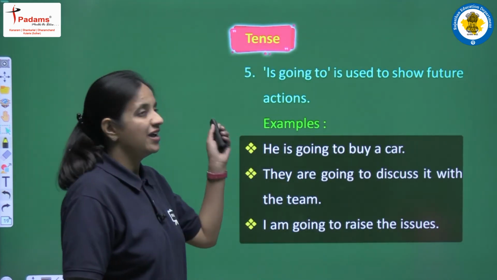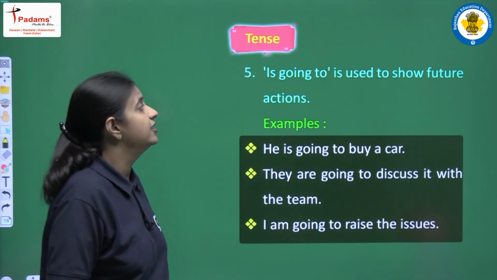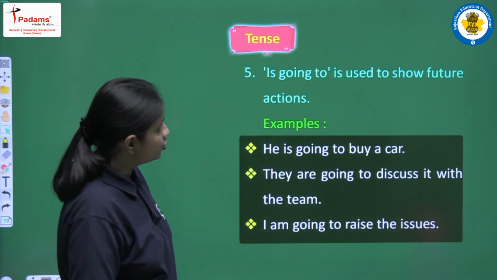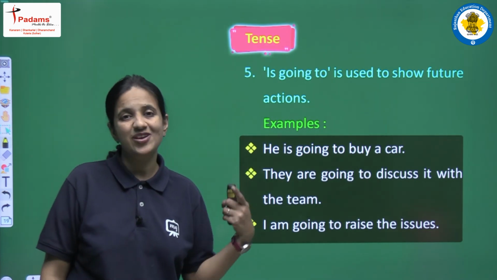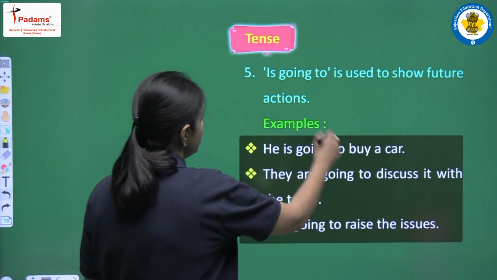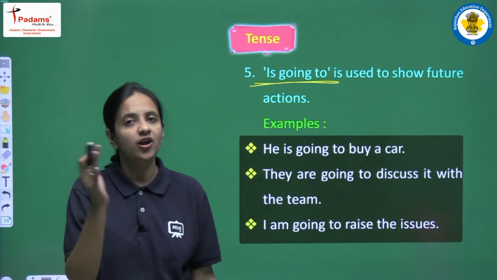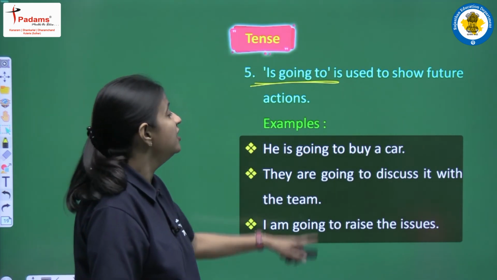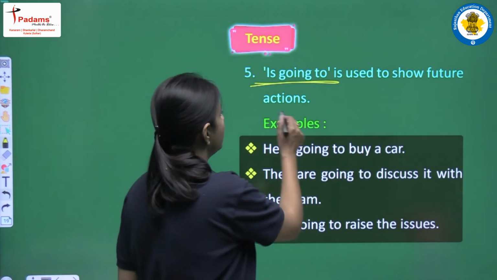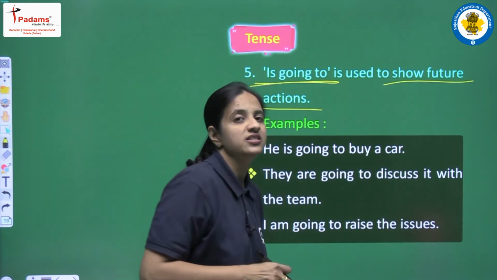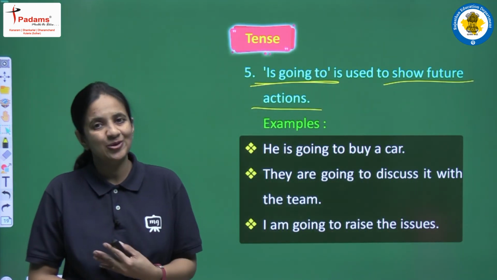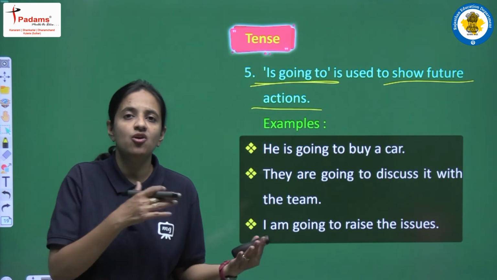Next, moving on, we are having the fifth point. So let's read. Is going to is used to show future action. So this thing we have discussed already also. So if we are having is going to, or we can say am going to or are going to according to the subject, what does it mean? It means we are having future actions, because is going to, are going to, am going to actually mean will or shall.